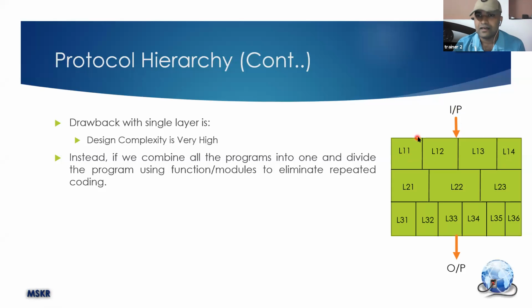Then the input will, let's say, go through L12, that is, the layer 1 function, to generate some output. Let's say that output is given to layer 2's function 1. Then the output of this function is given to layer 3 function 3. So if I follow such a mechanism, can anyone tell me how many different types of services I can provide by using such an architecture?